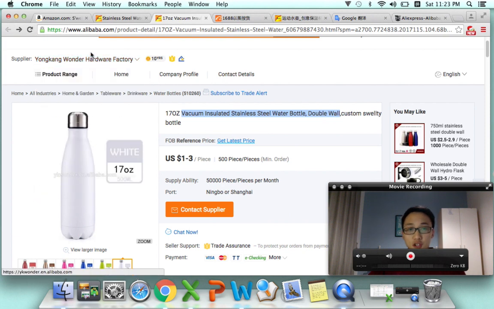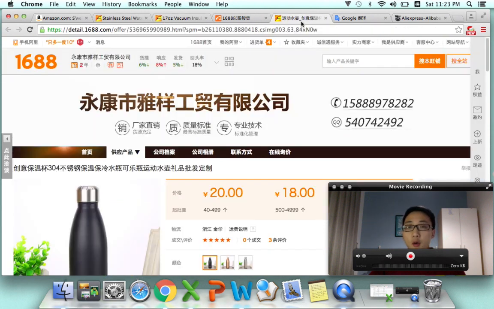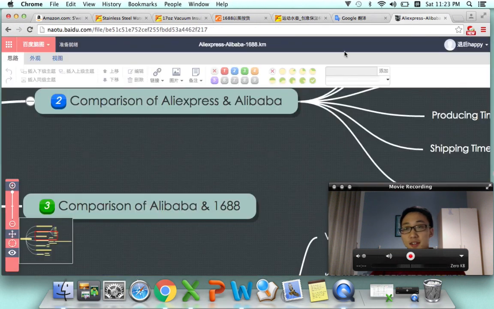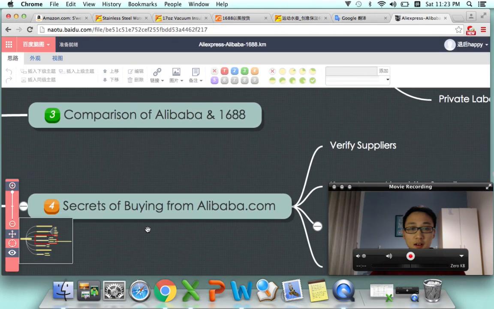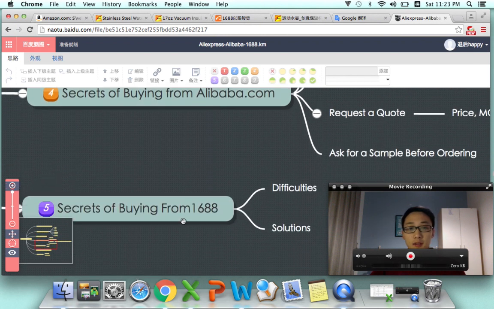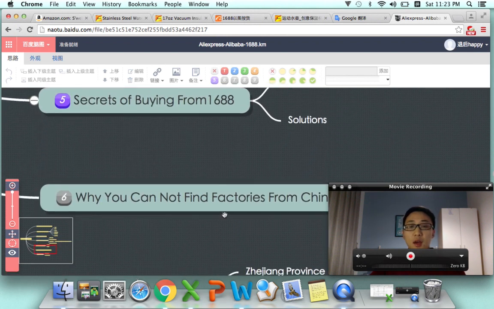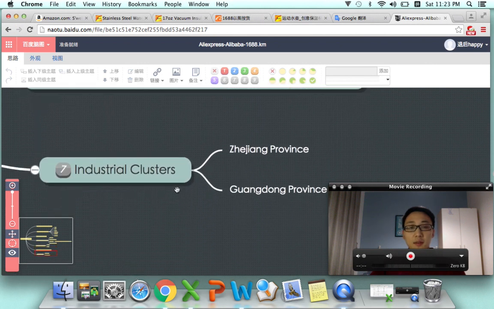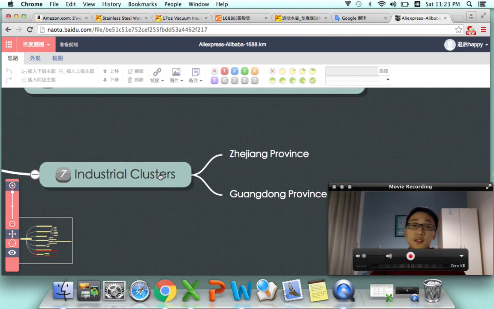I will show you how to verify the suppliers, how to talk with the suppliers, and also how to source from 1688.com. I will share the tricks, the details, and the difficulties and solutions to sourcing on 1688.com as well. So that means we go back to this outline, and you will see all of those topics here: the secrets of buying from Alibaba, the secrets of buying from 1688, why you cannot find factories in China, and the major industrial clusters in China.